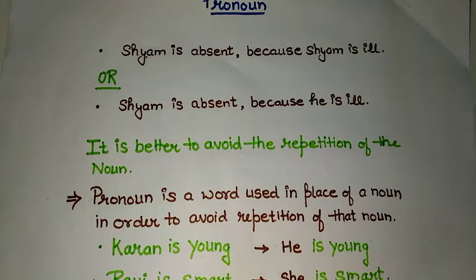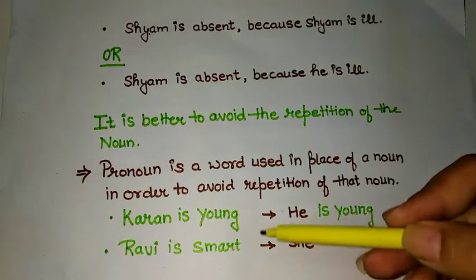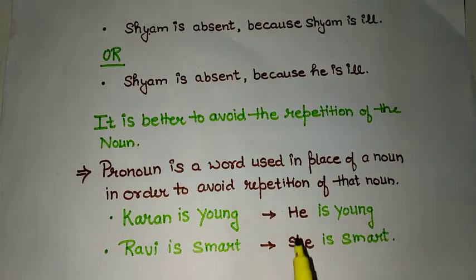Now see the given examples. Karan is young. I have used he because Karan is a boy, is male, so he is a required pronoun. Karan is young. He is young. I have replaced Karan with he. Ravi is smart. Now Ravi is a girl and she is replacing the word Ravi. So she is smart. After knowing what pronouns are, let us see what their kinds.